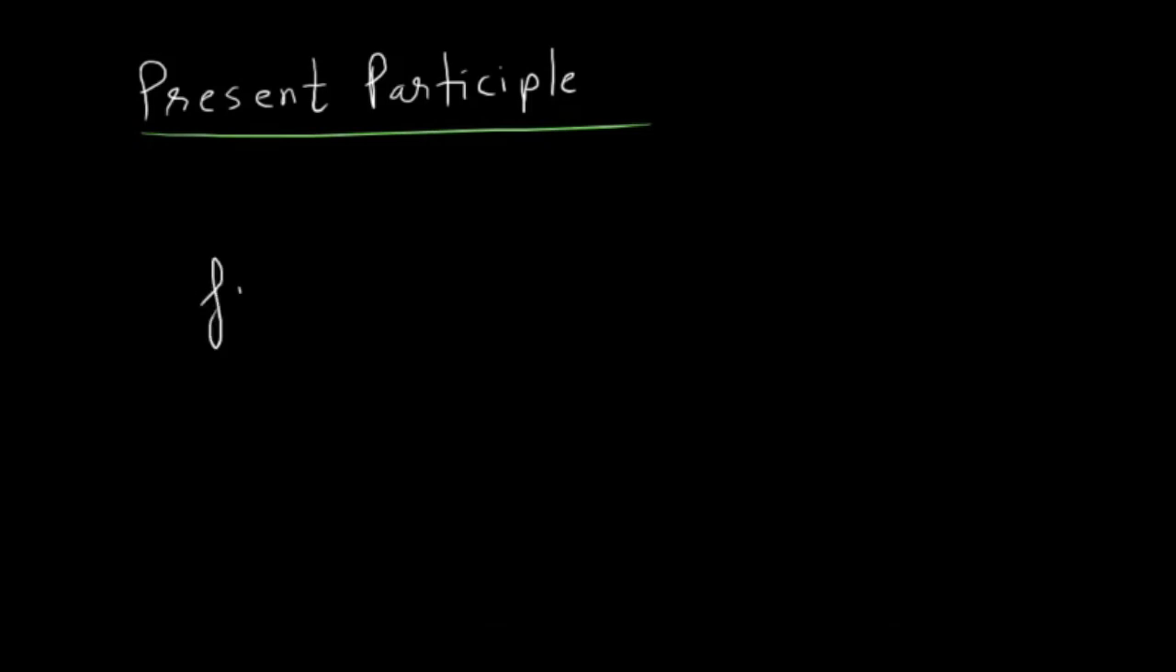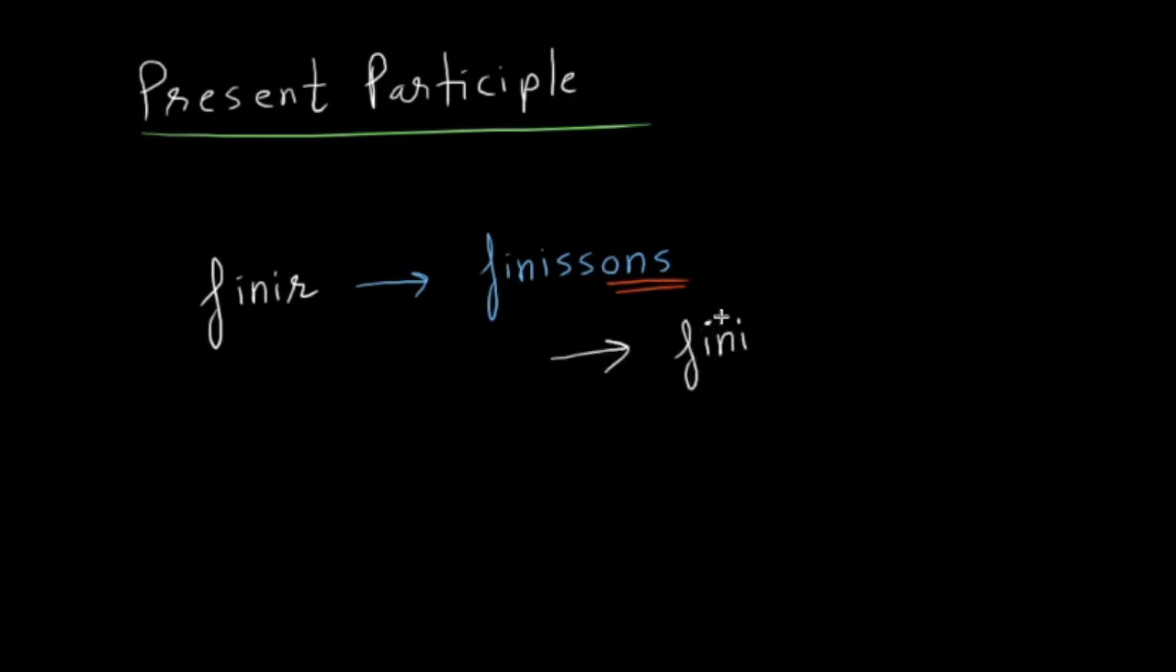For example, if I say finir, how do you create the present participle of finir? It will be finissant. So first we create finissons, the nous form of the present tense conjugation. We drop the ons and then we add the ant to make it finissant. And the translation is finishing, the ing form, right?